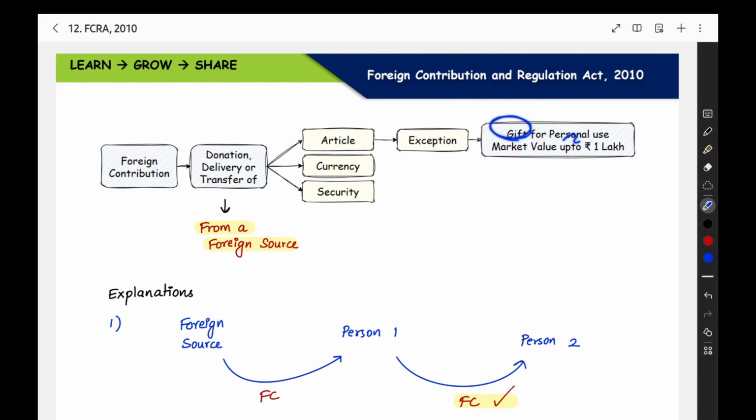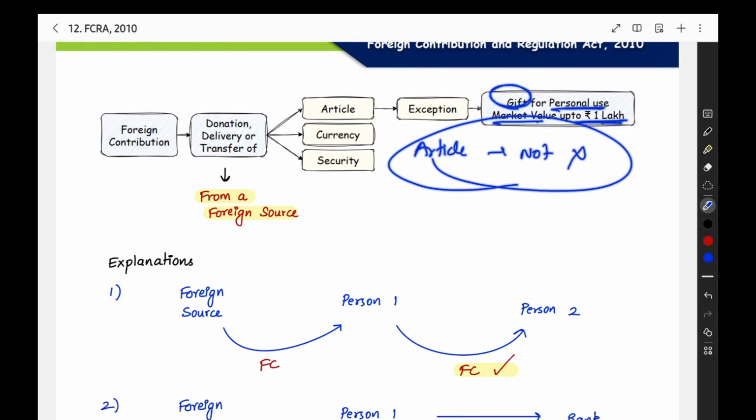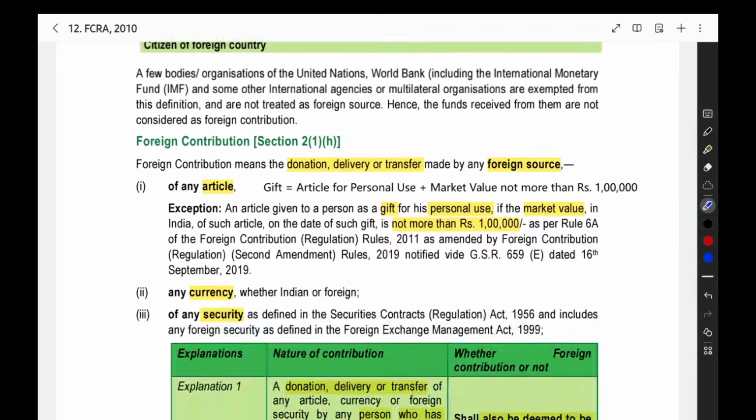When you are receiving it as a gift for personal use, with market value up to 1 lakh, then that article, that object, is not a foreign contribution. So that is the meaning of foreign contribution. I hope you would have understood it.